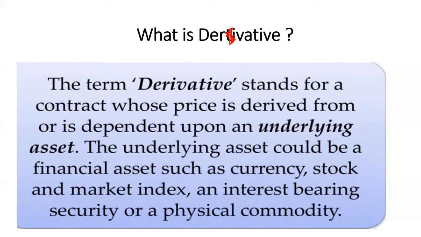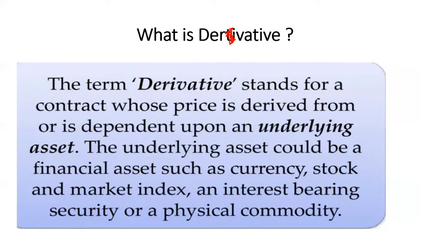The underlying asset can be a financial asset such as currency, stock, market index, or interest-bearing security, or a physical commodity. These are the things covered under the derivative market.